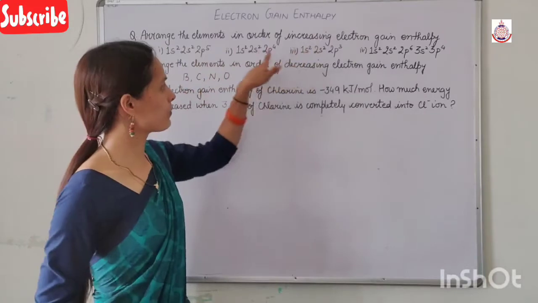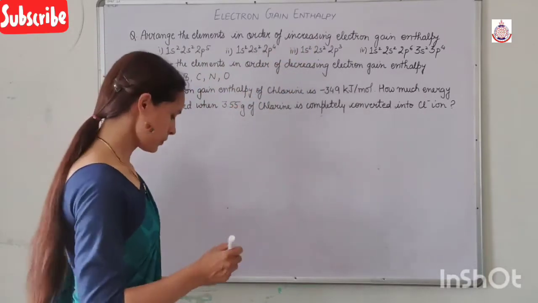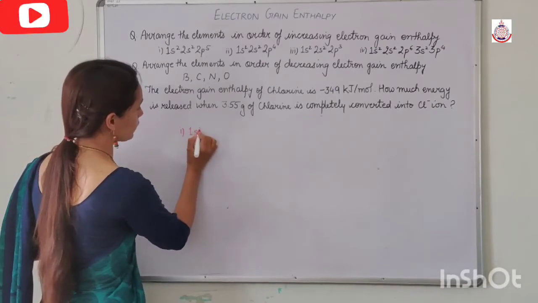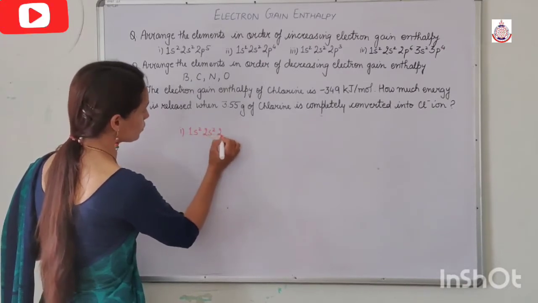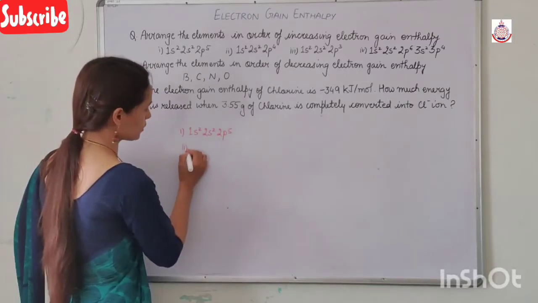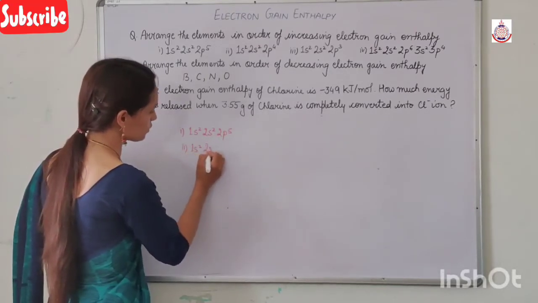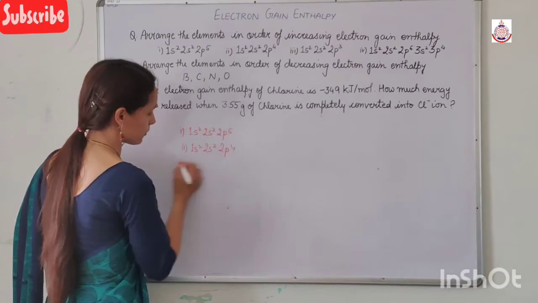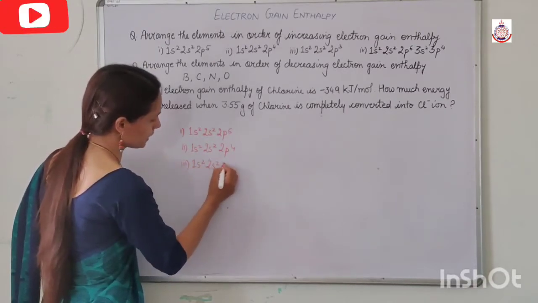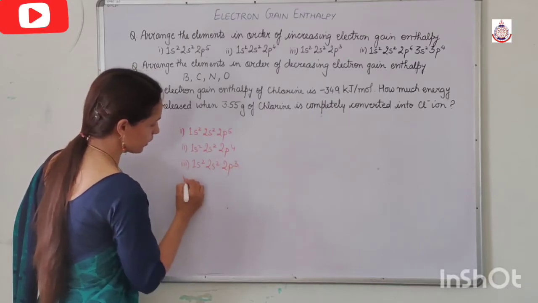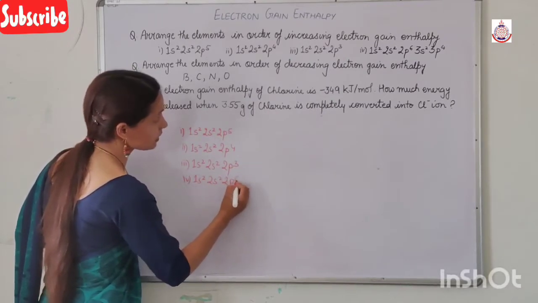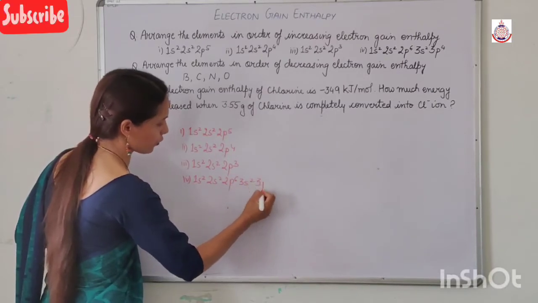So we have four different electronic configurations. The first electronic configuration is 1s2, 2s2, 2p5. The second electronic configuration is 1s2, 2s2, 2p4. The third one is 1s2, 2s2, 2p3. And the fourth one is 1s2, 2s2, 2p6, 3s2, 3p4.